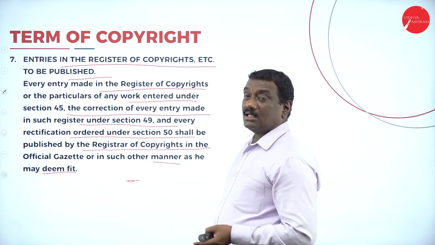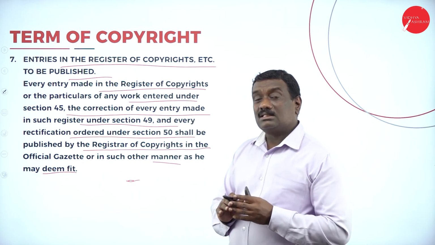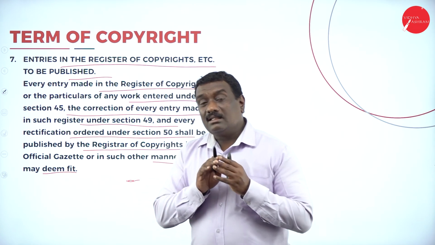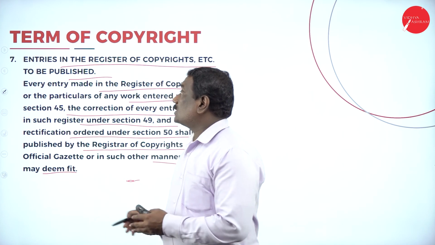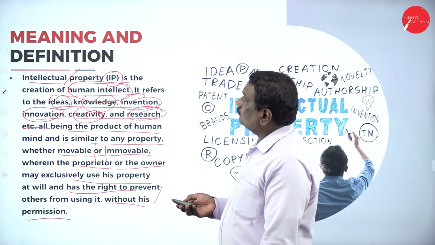The main thing is that they go through the whole Register of Copyrights and see that every aspect is correct. Only then will they publish it to the public.